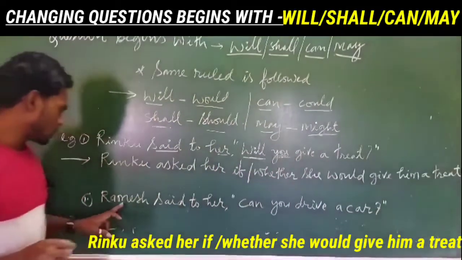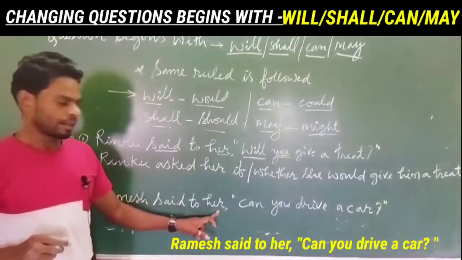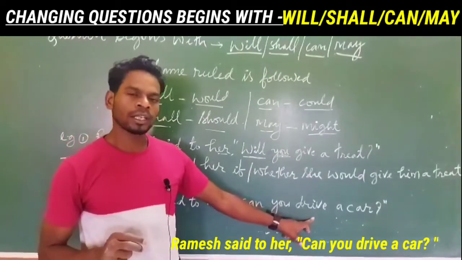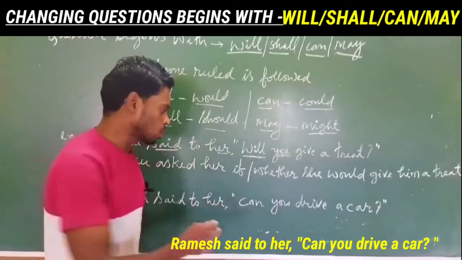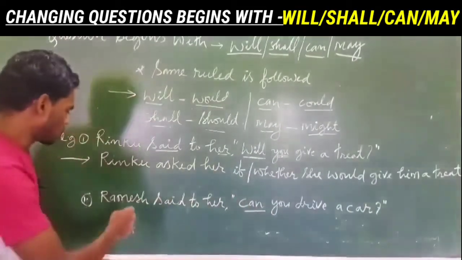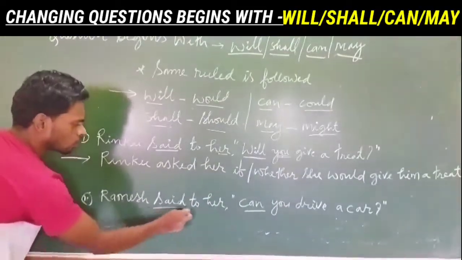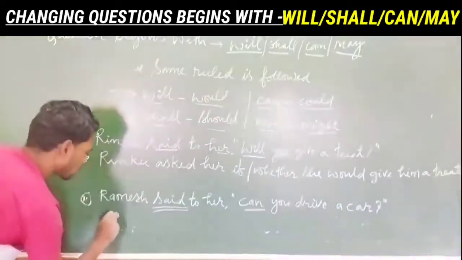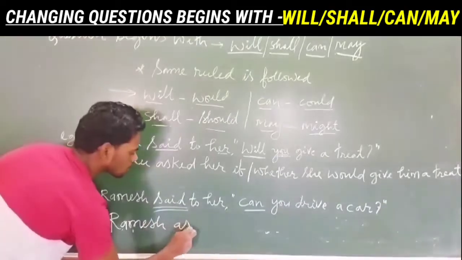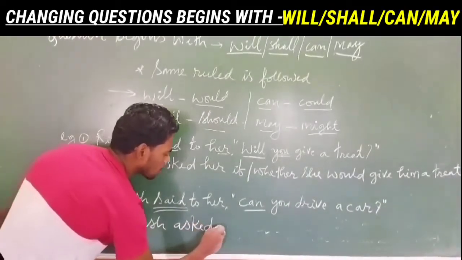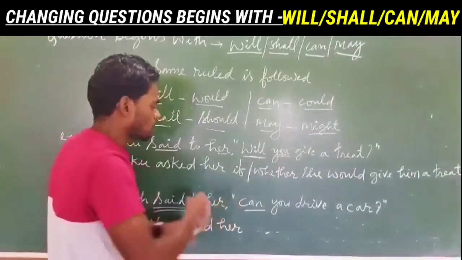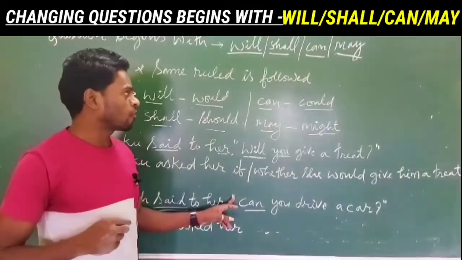Next example you see. Ramesh said to her, can you drive a car? So can you drive a car is again yes no question. So let's change it. Apply all the rules. So said will change into asked. So Ramesh asked her. Now to remove inverted commas, you have to use conjunction if or whether.